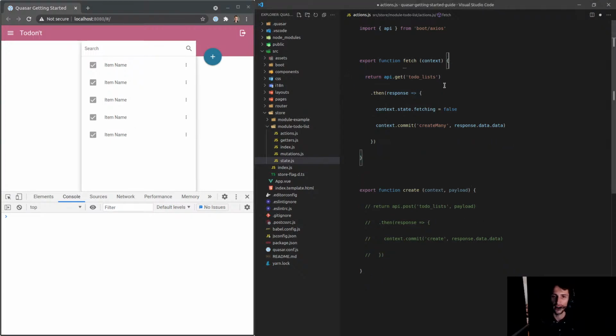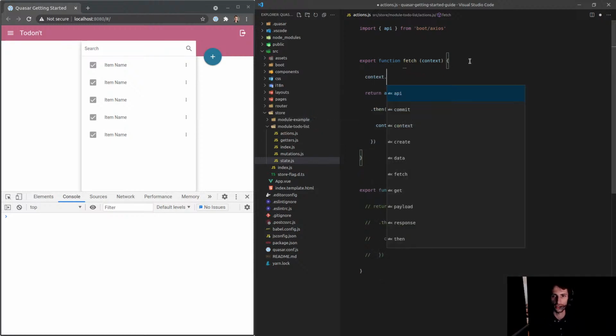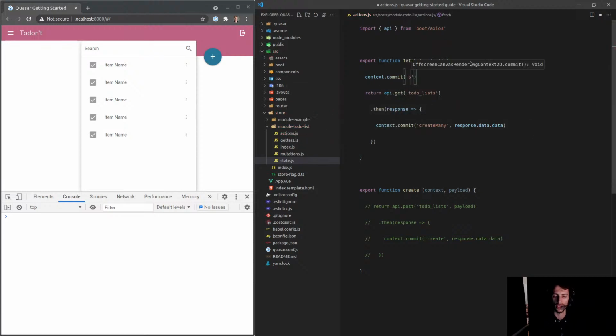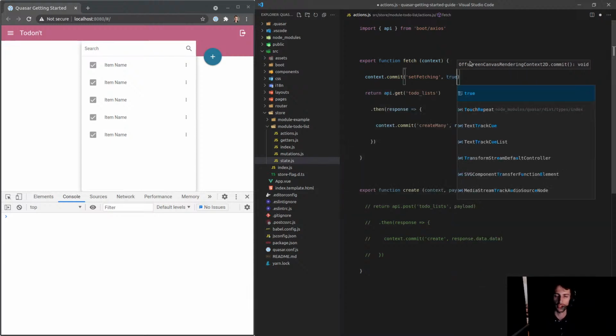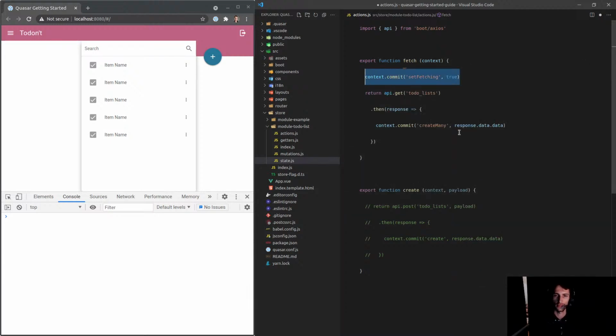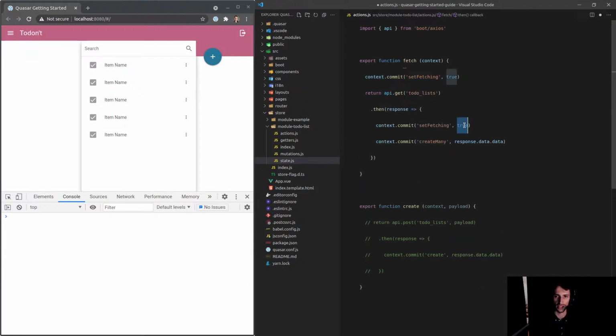So let's get rid of that. And let's get rid of that. And how about we create a mutation that is context.commit, and we'll call it setFetching. And I'm going to set fetching equal to true here. And then when it's done, we're going to set that equal to false. So let's go ahead and create that mutation.